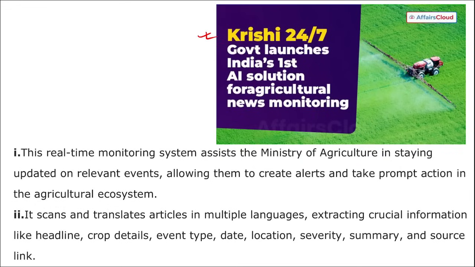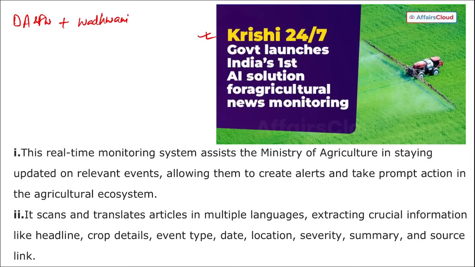Here the government has launched this first AI. This is an artificial intelligence solution that will provide agriculture news to the farmers so that they can monitor their news and accordingly plan their harvest. Correct? Then remember, this was developed by whom?